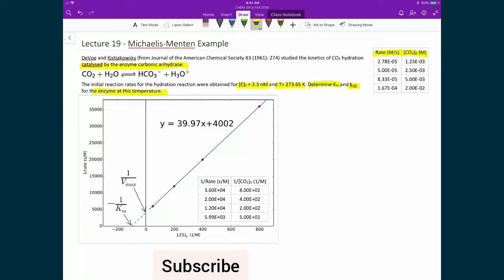The reaction under study in this case is one that involves the reversible hydration of carbon dioxide into bicarbonate, which is written down right here.